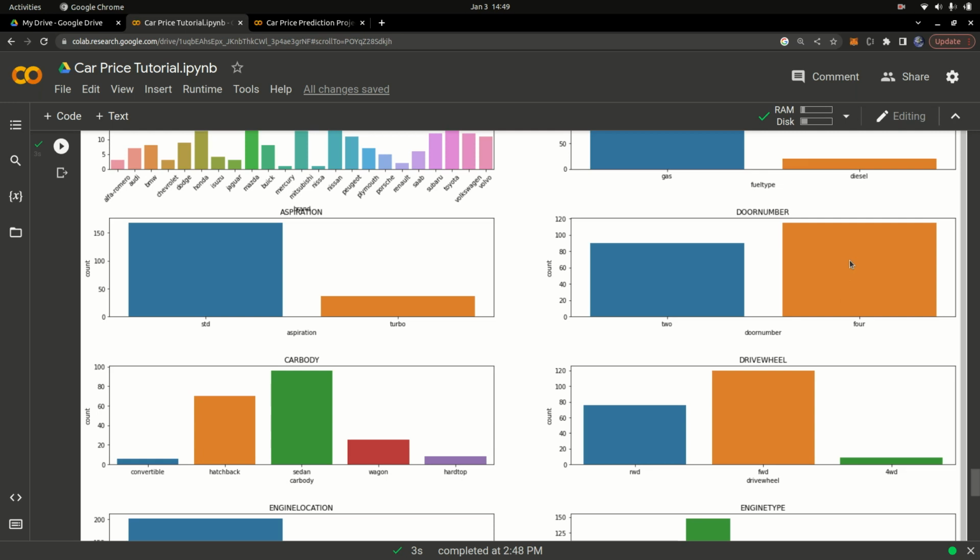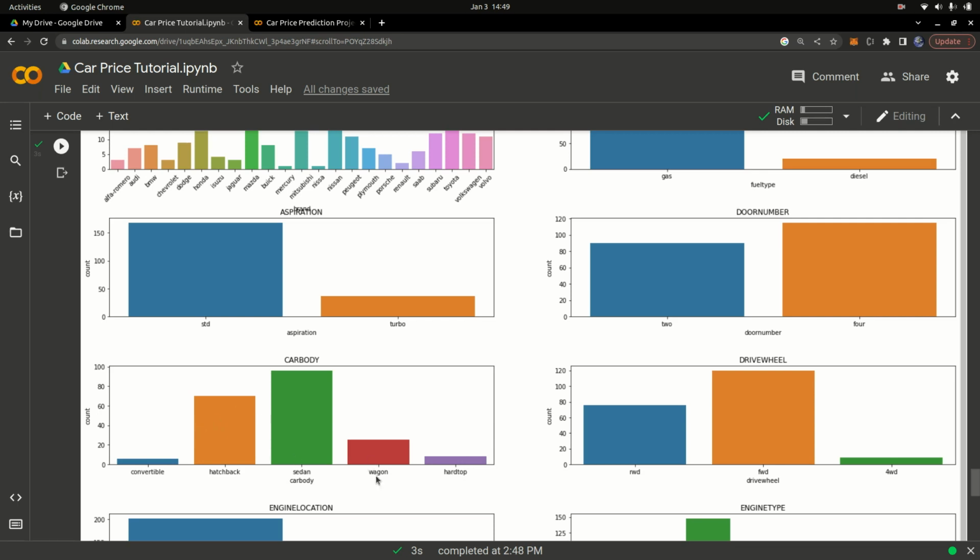And then you look at the body type. We have the sedan, the convertible, the hatchback, the wagon, the hardtop. So you can see that sedan vehicles are actually the most that we have, and the least is probably hardtop and convertibles. Okay, and the hatchback is actually the second, and then finally we have wagons.